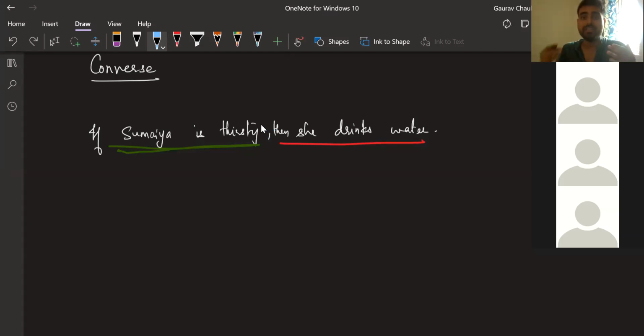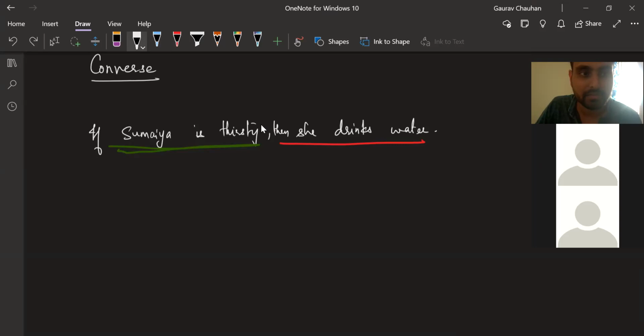Now, in mathematics, we have the words axiom, theorem, and all of that. Mathematical statements also have a special kind of thing called a converse. I'm going to give you an example of this one. This is not a mathematical statement, but what if I were to write the converse of this? Let's call this statement A.